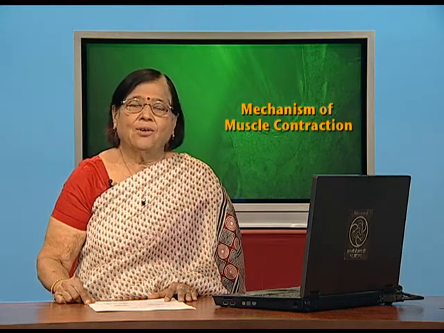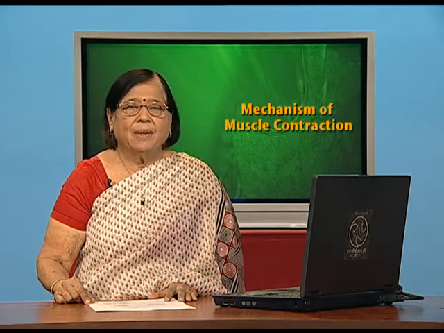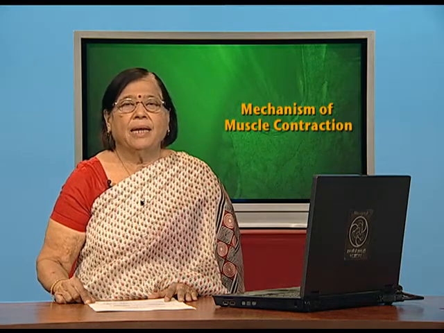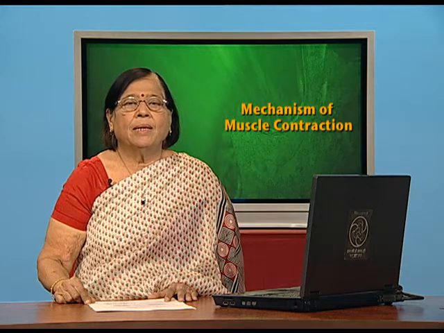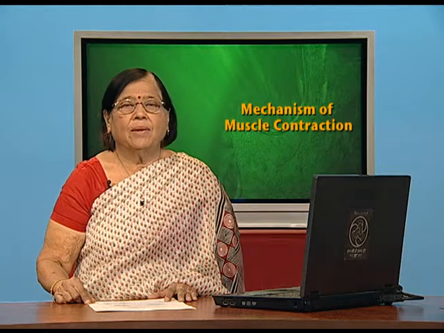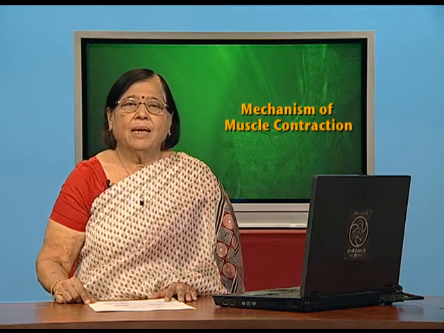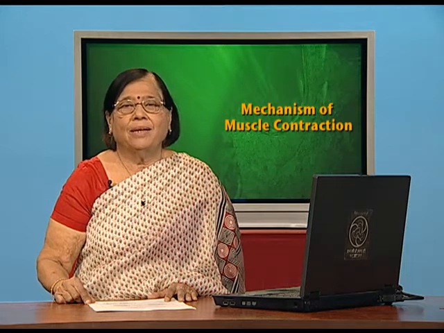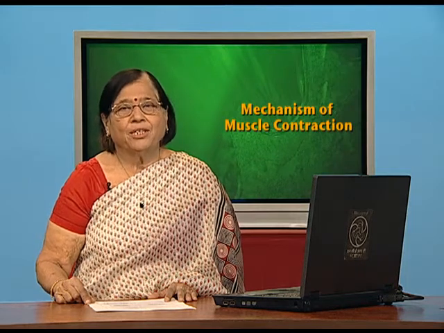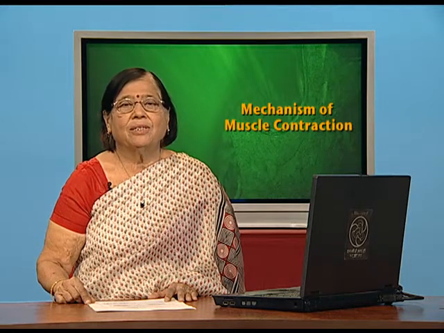Dear students, you have already learnt about neurotransmitters, which can be acetylcholine in cholinergic fibers and adrenaline in the case of adrenergic fibers. This time the muscle fiber we are discussing is cholinergic. So, the neurotransmitter which is released is acetylcholine. Now, this acetylcholine will generate an action potential. You also know what an action potential is. We have discussed this also in previous sessions.